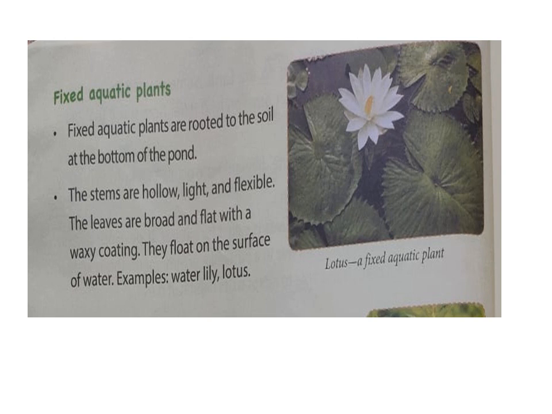The stem of those plants is hollow, light and flexible. The leaves are broad and flat with a waxy coating that is called cuticle. They float on the surface of the water. As you saw, plants like lotus or water lily are examples of fixed aquatic plants.